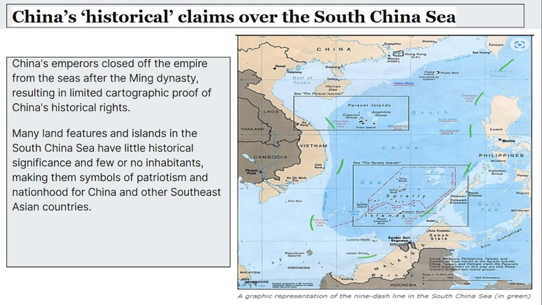Another challenge to this historical claim is the nature of these land features. These islands are very small, and most of them are uninhabited. There are also other geographical features like rocks and turfs apart from islands. These islands have little historical significance or cultural heritage. They are essentially microscopic bits of earth. That is one of the reasons.